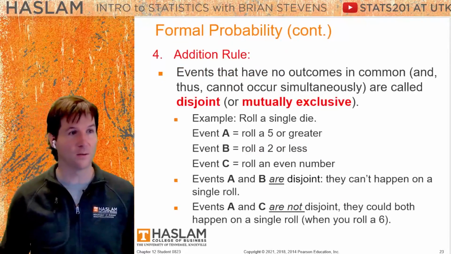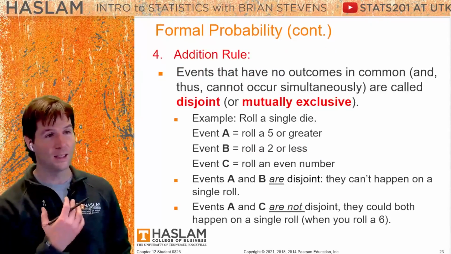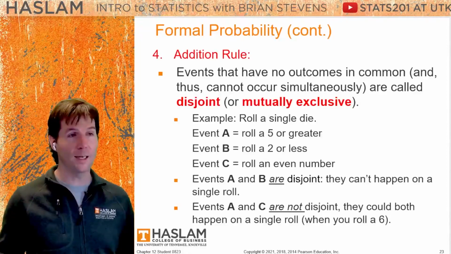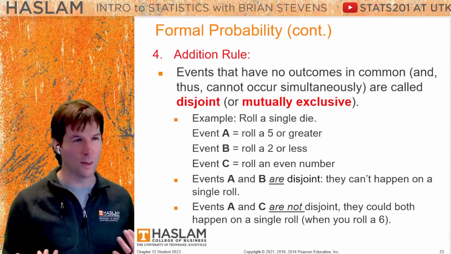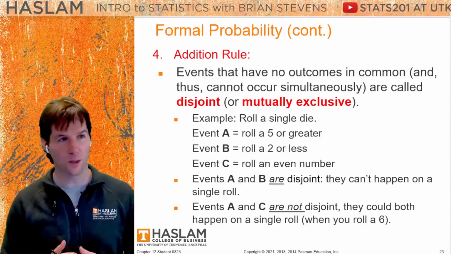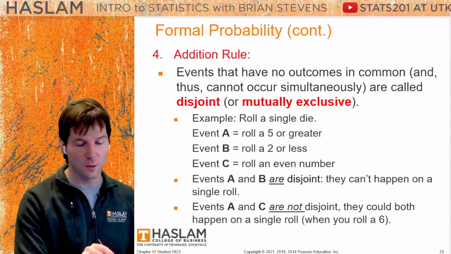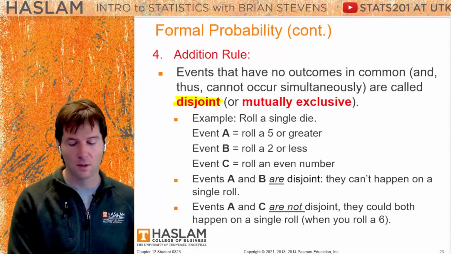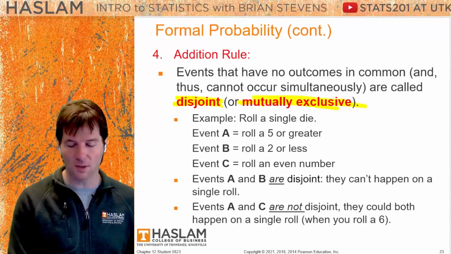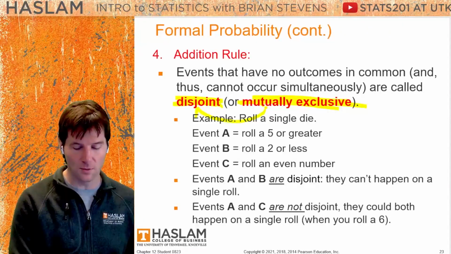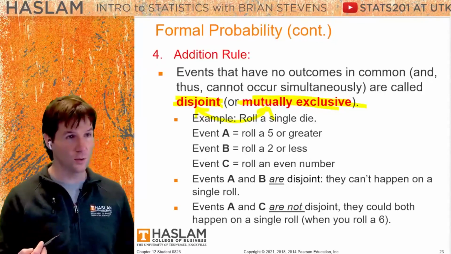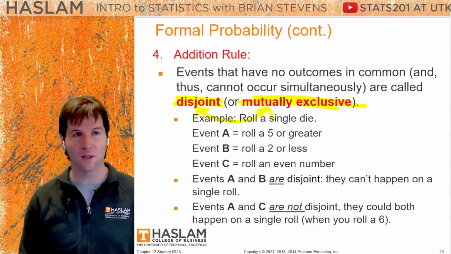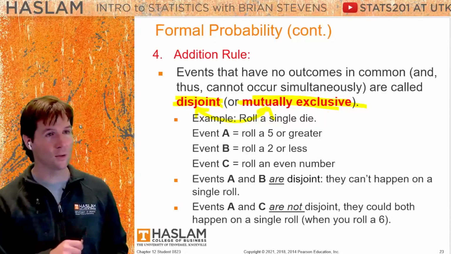We are going to be using a lot of these rules, especially rule number 4 and rule number 5, when we get to the idea of addition. Addition is simply adding together two probabilities, but when can we do that? The easiest way to do it is when the events or outcomes are mutually exclusive. So mutually exclusive is the same thing as disjoint. These are synonyms. So if I say mutually exclusive, you can just think of disjoint. If I say disjoint, you can think of mutually exclusive.